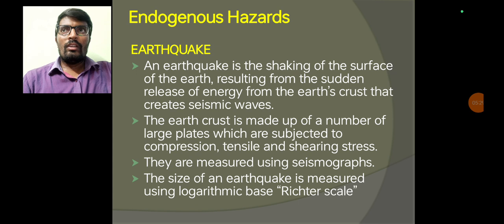The vertical axis represents the intensity of the earthquake, that means the magnitude of the earthquake, shown on a logarithmic scale that ranges from 1 to 10. The size of the earthquake is measured using a logarithmic base, that is the Richter scale.